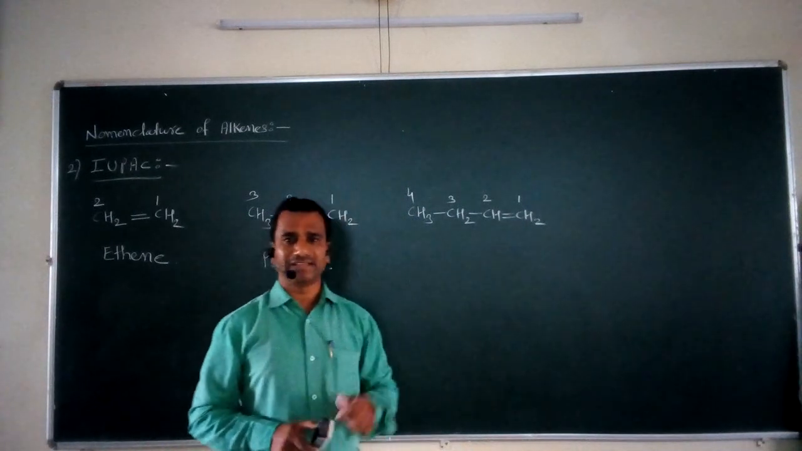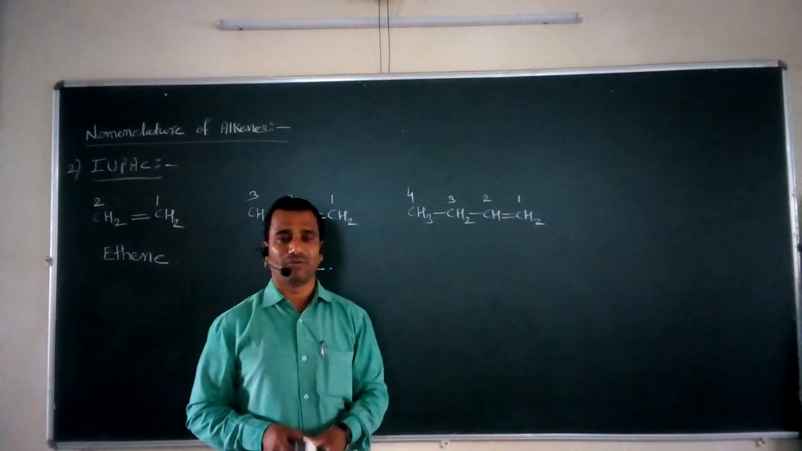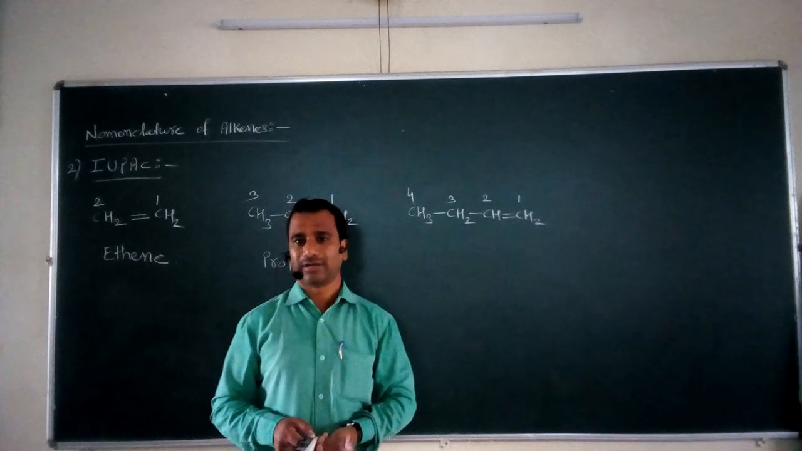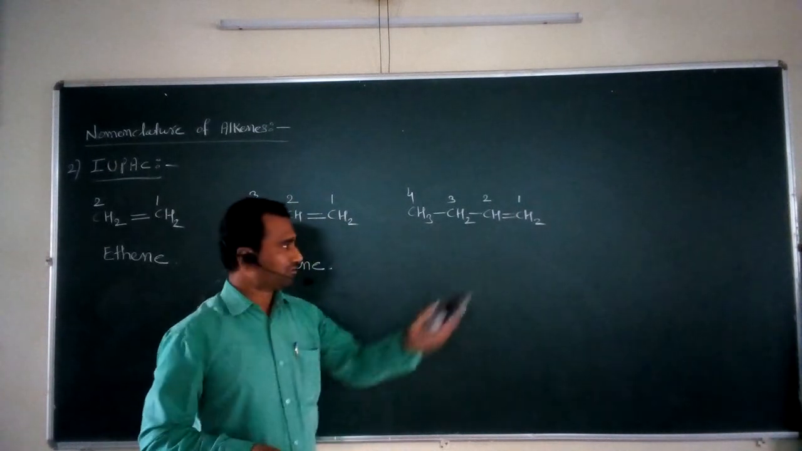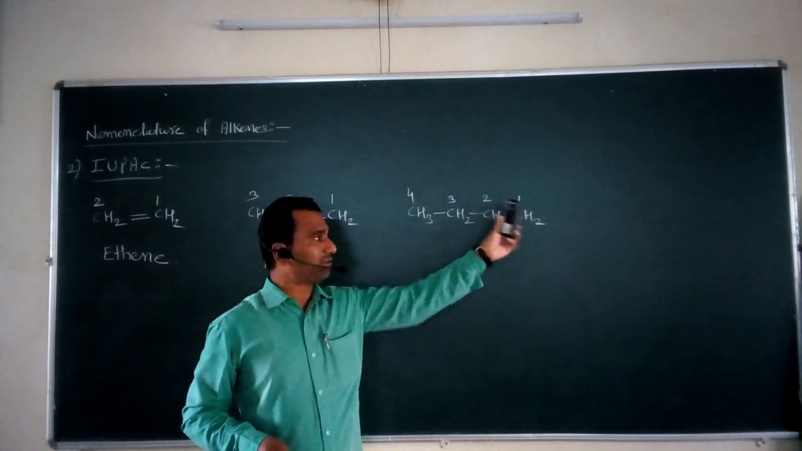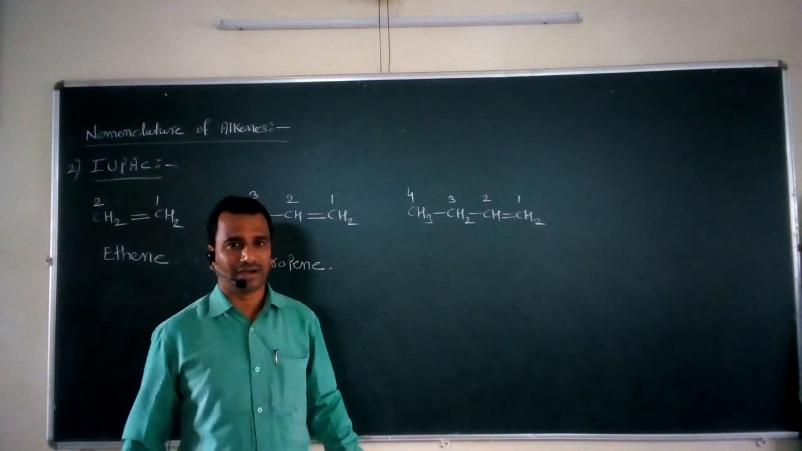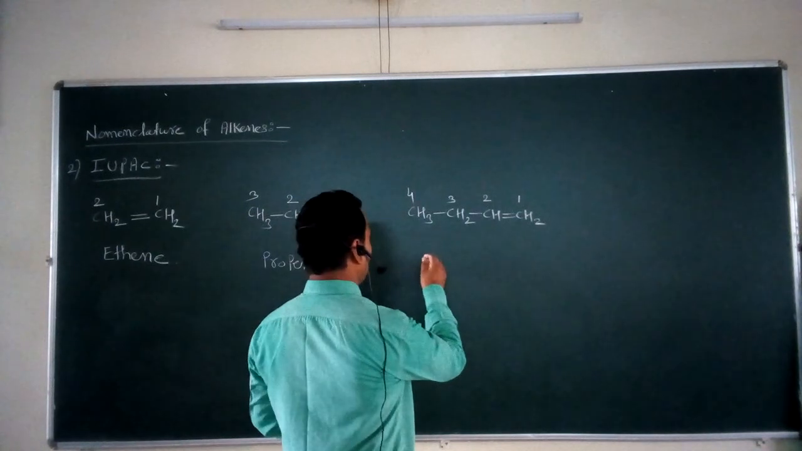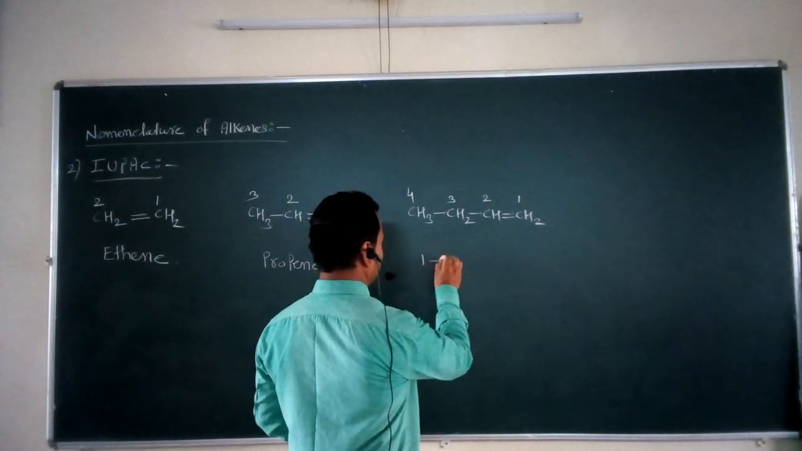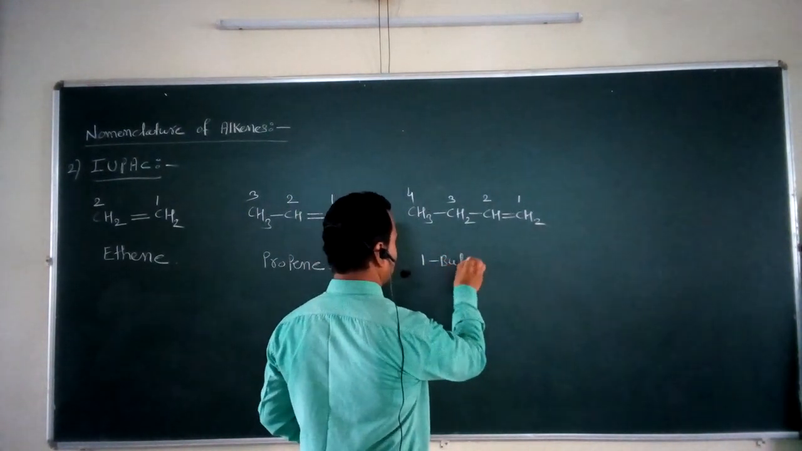After that, we have to take into consideration the position of this particular carbon-carbon double bond. What is the position? That position is in between carbon number 1 and carbon number 2, and that's why the name of this alkene is nothing but 1-butene. The name of this alkene is 1-butene.